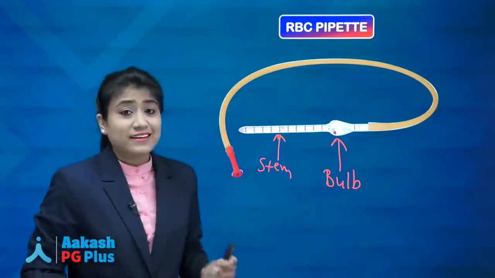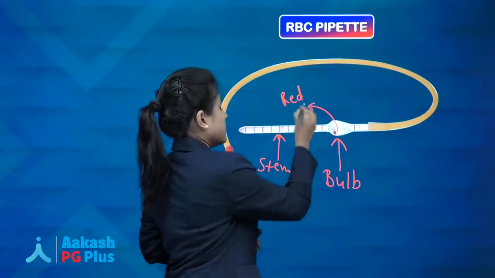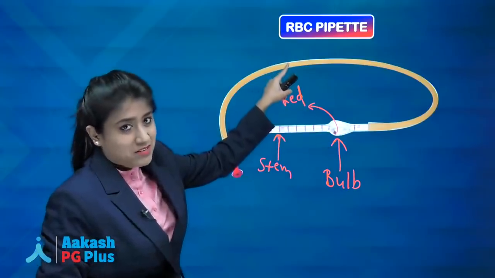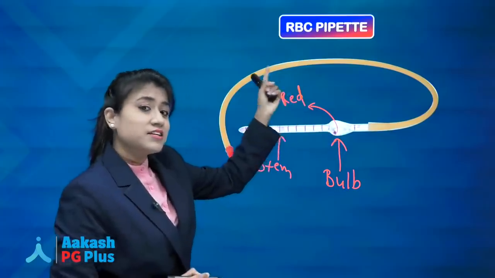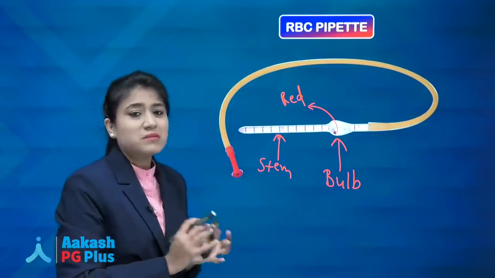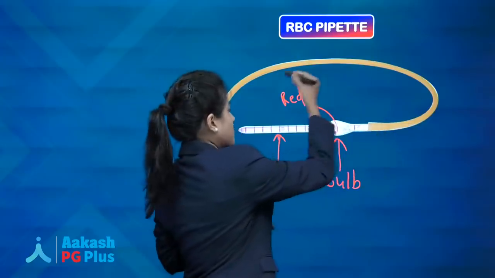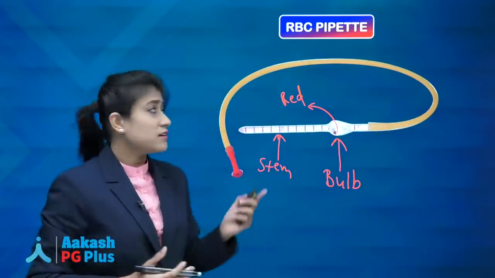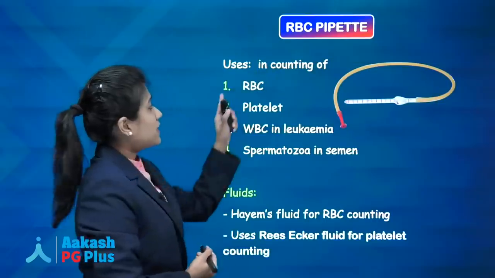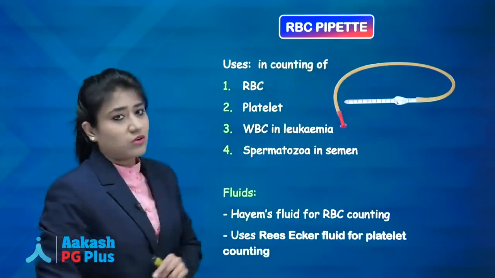Remember this bulb is containing a bead, and this bead is red in color. If this bead is red in color, then just remember it is an RBC pipette. If the bead is white in color, then it's a WBC pipette. And what is the function of this red color bead? This bead is for mixing the blood and the fluid. Okay, so the bulb is there, the stem is there, then this is your rubber tube, and this is your mouthpiece. So these are parts of the RBC pipette. And remember that this pipette is used in counting of a lot of blood cells.